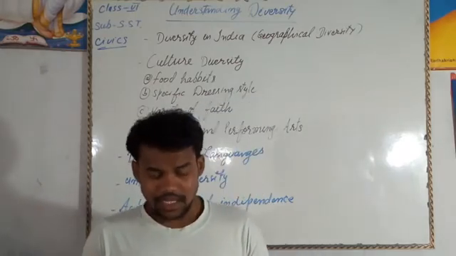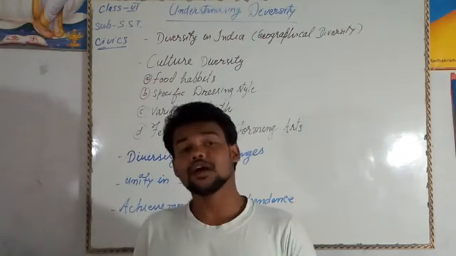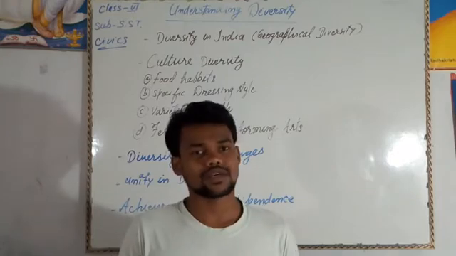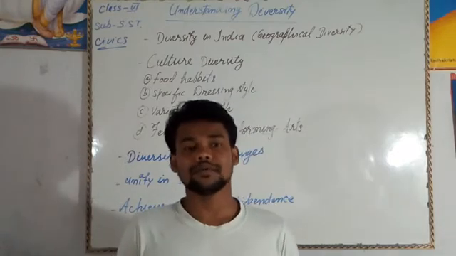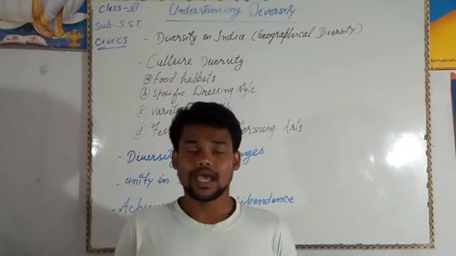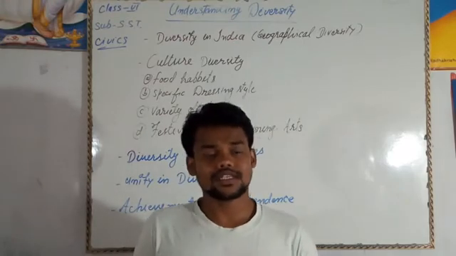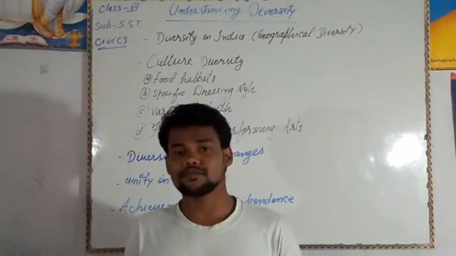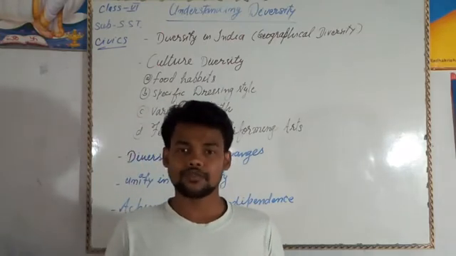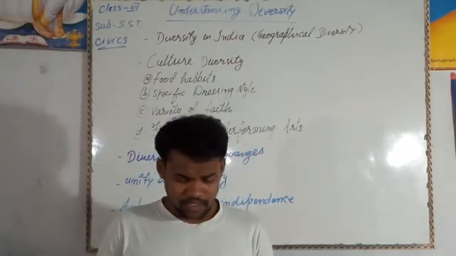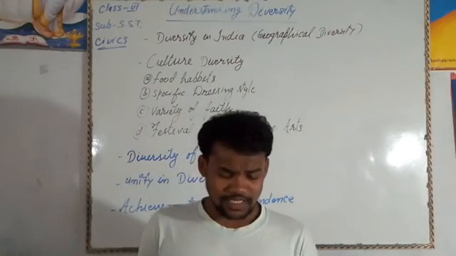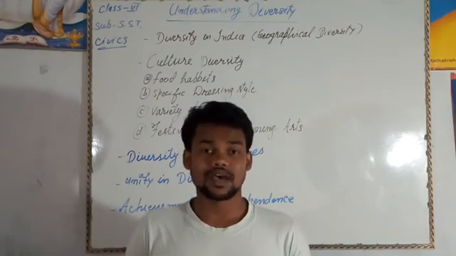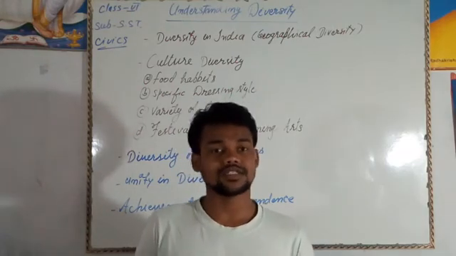Same as the other thing, some places are full of forest, evergreen forest, and some places, suppose in North India, you can see that the Himalaya is always covered with snow. And in West India you can see there is a desert. So like this, in different parts of India, different types of geographical conditions are there. One thing we have to know is that the Himalaya range is the highest mountain range in the world.